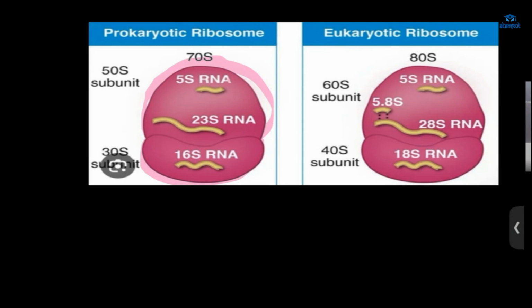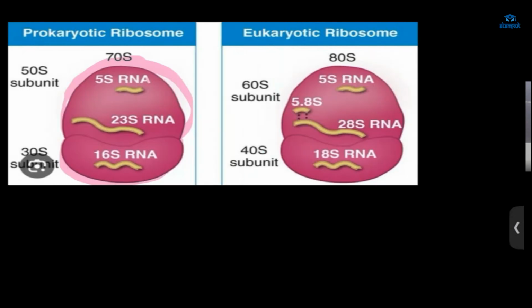And in the 50S unit we have 23S RNA and 5S RNA. And here in the eukaryotes, what do we have? 40 and 60. The larger subunit is the 60S subunit, and the smaller subunit is the 40S subunit. So in the eukaryotes we have 80S ribosome.